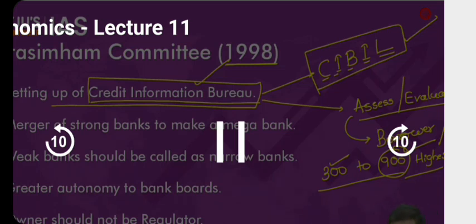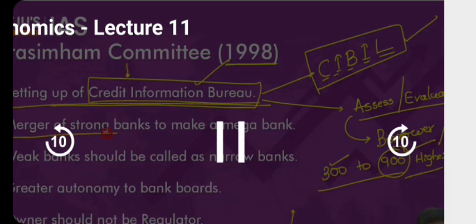We are trying to ascertain what kind of borrowers we have. And if the CIBIL score is very high, generally understand this, and don't expect UPSC to ask you this: whenever the CIBIL score is more than 700, it is considered to be good. Banks will not have any problem in giving loans to you. But if your CIBIL score is, let's say, 320, then the bank says, sir, thank you, dhanyavad. Thanks for the application, but I will not give you a loan. Why? You are a very, very bad borrower. You keep on defaulting on the loans. So setting up of a Credit Information Bureau was one recommendation.